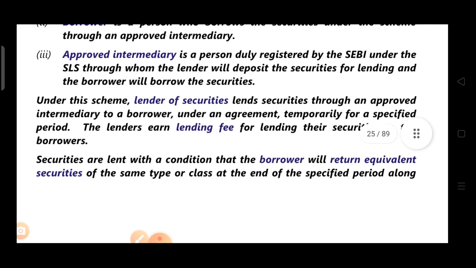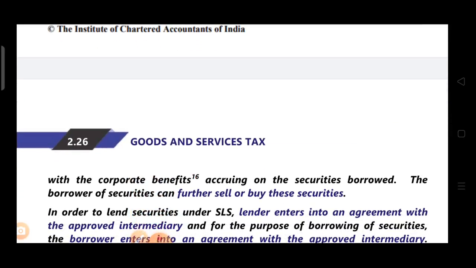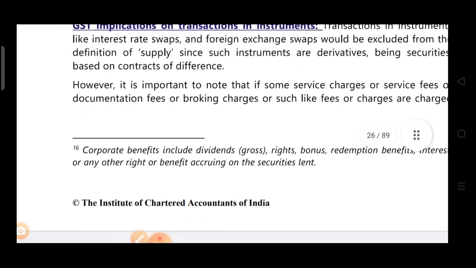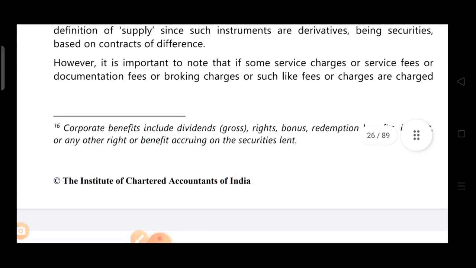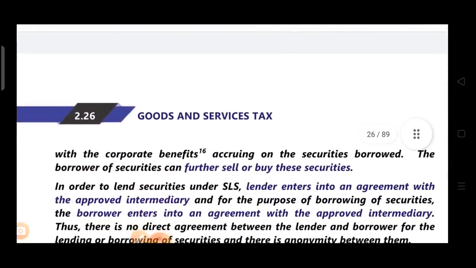Now, securities are lent with a condition. What is the condition for lending the security? The condition is that the borrower will return equivalent securities of the same type or class at the end of the specified period, along with corporate benefits accruing on the securities borrowed. Corporate benefits include gross dividend, rights, bonus, redemption benefits, interest, or any other rights or benefit accruing on the securities lent. The borrower can further sell or buy these securities.